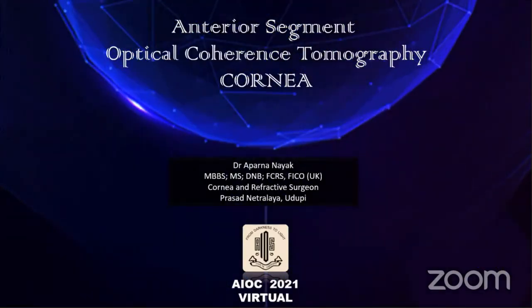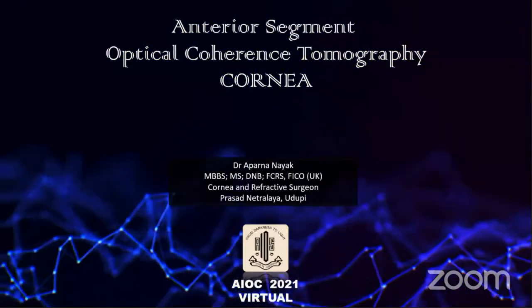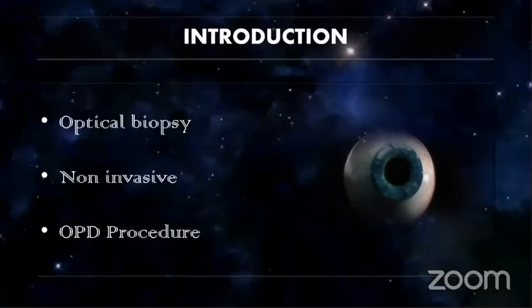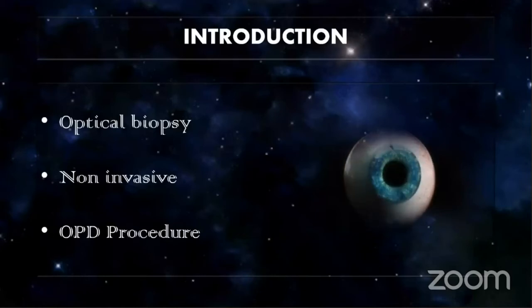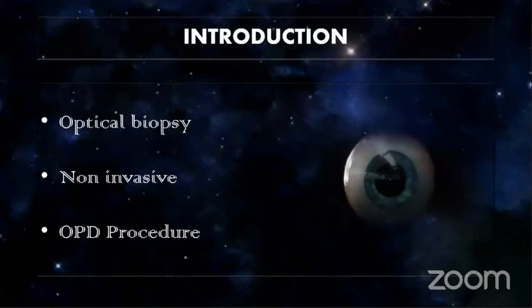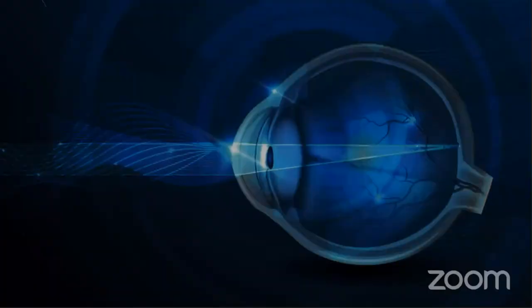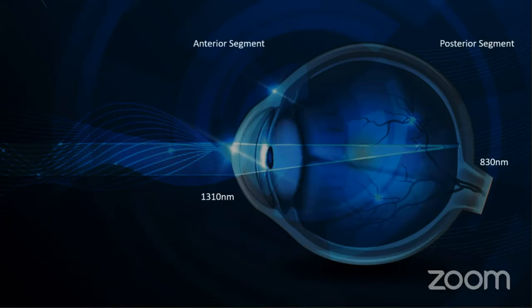I'll be talking on ASOCT, and I'll be focusing only on the corneal pathologies. So ASOCT is nothing but a cross-section of the cornea. It's also called optical biopsy. It's non-invasive and can be done in the OPD itself. Initially, the scanning was done to image only the posterior segment of the eye using 830 nanometer wavelength, but then the anterior segment structures were not visible clearly. With years, they tried using 1310 nanometer, where the anterior segment structures were clearly visible.